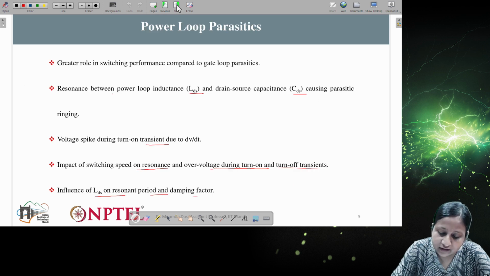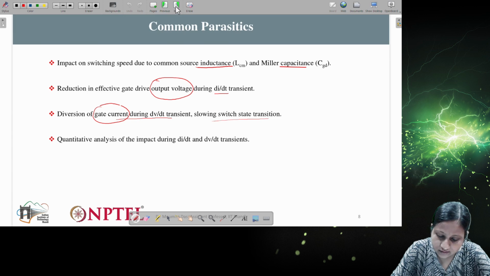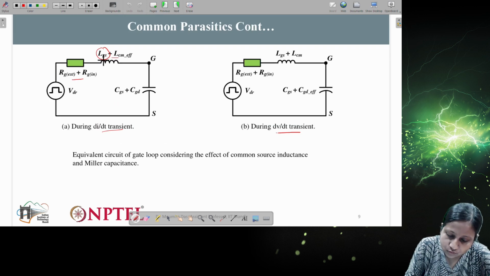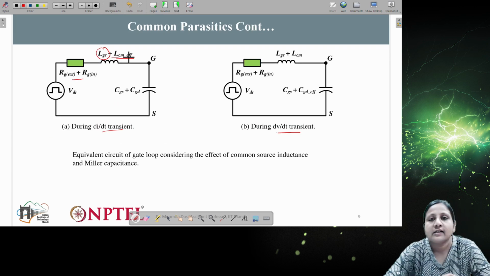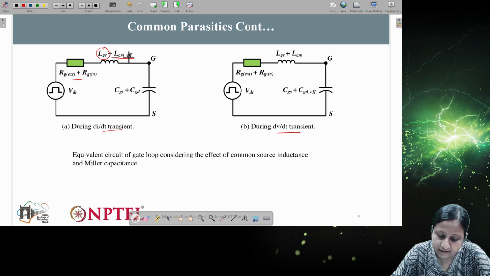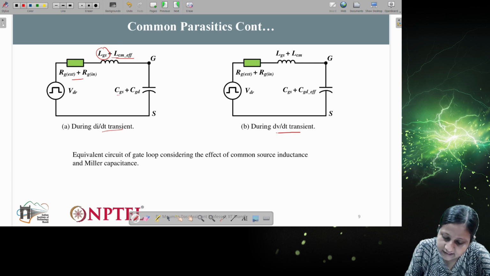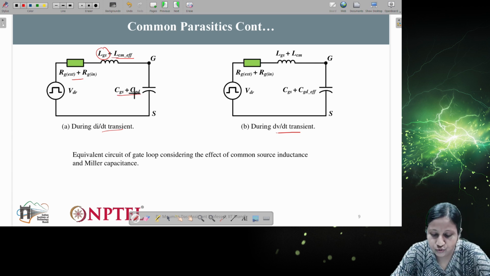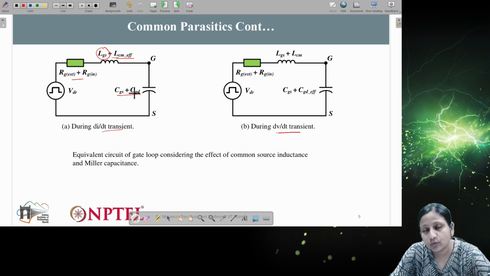Now we have to consider more. Here you can see two inductances are connected, and LCM effective is connected here, and CGS and CGD, these two are constant. We can get them from the data sheet if we have the information, or you know how to derive these capacitance values from the device, or you can do capacitance testing to get these values.